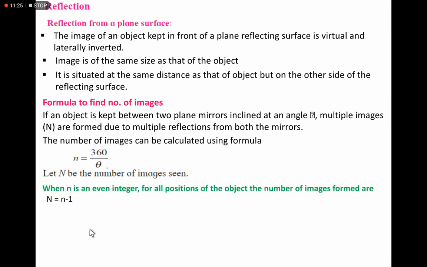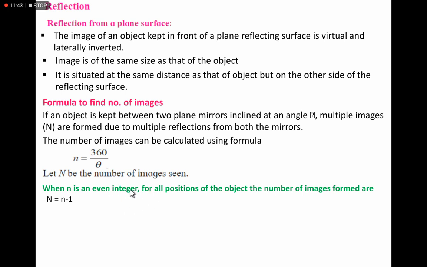The first case is if n is an even integer, for example if theta is 60, then n will be 6, and it is an even integer.